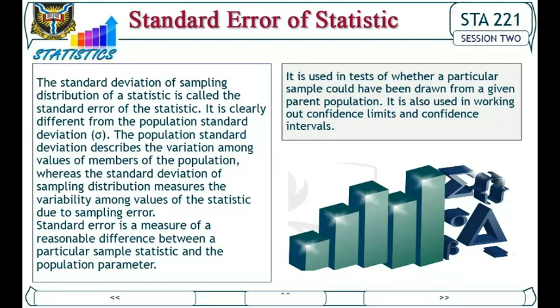Standard error is a measure of a reasonable difference between a particular sample statistic and the population parameter. It is used in tests of whether a particular sample could have been drawn from a given parent population. It is also used in working out confidence limits and confidence intervals.